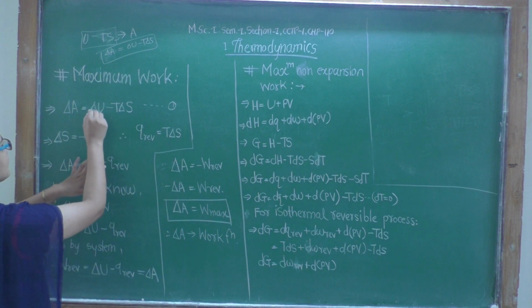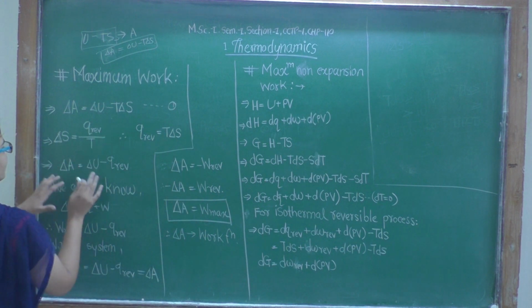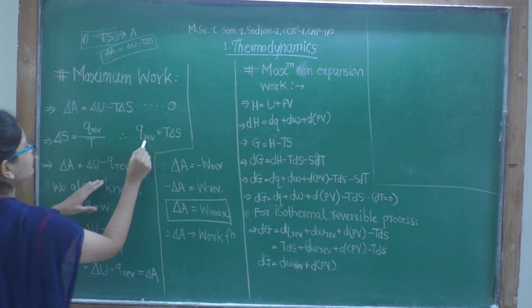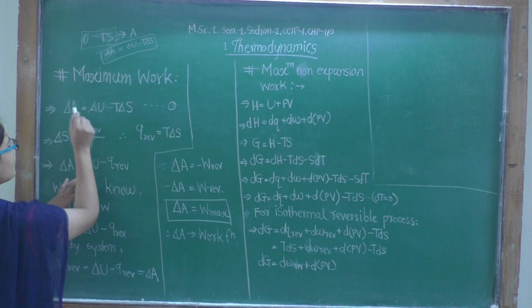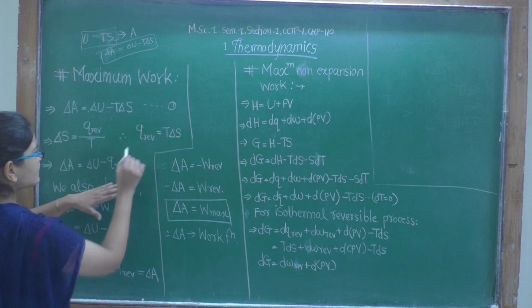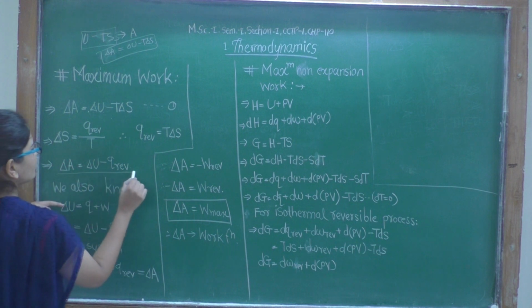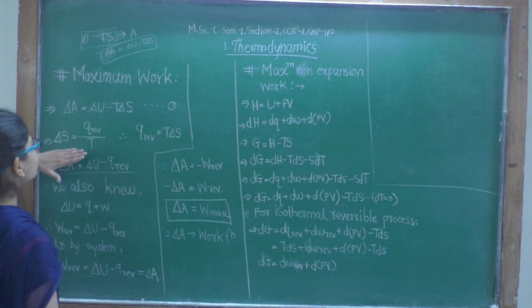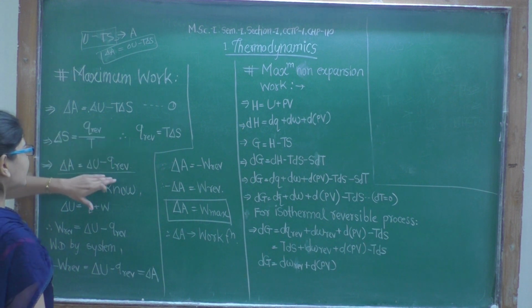Now what is delta U? Before that, let's substitute this T delta S as Q reversible in this equation. So delta A will become equal to delta U minus Q reversible. Got it? Delta A is equal to delta U minus Q reversible. We just substituted T delta S in this equation.